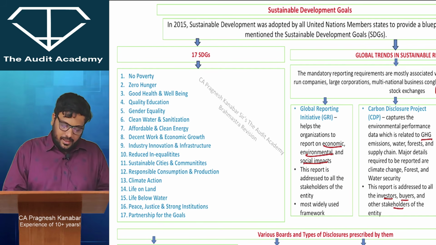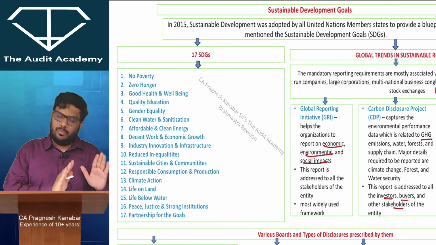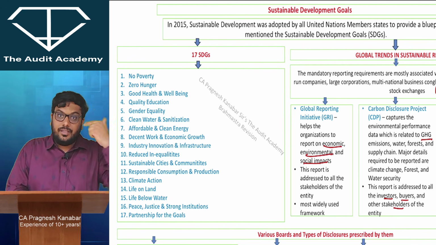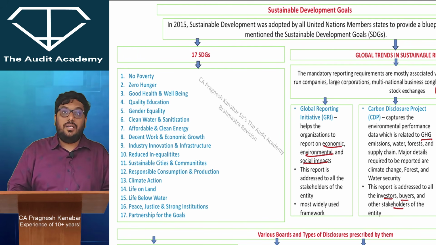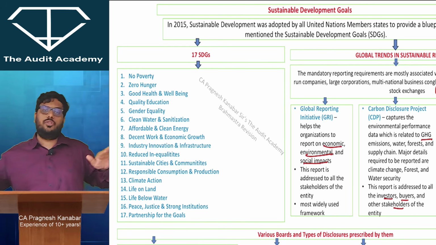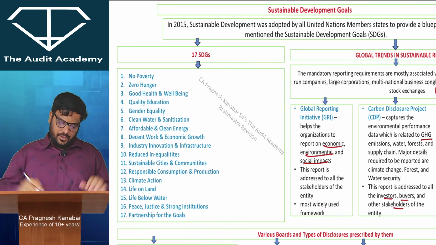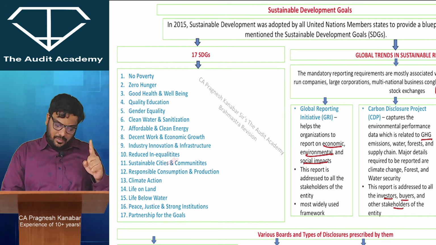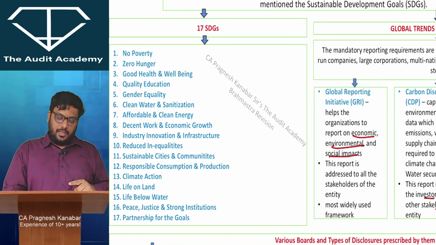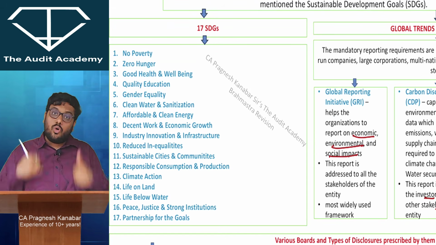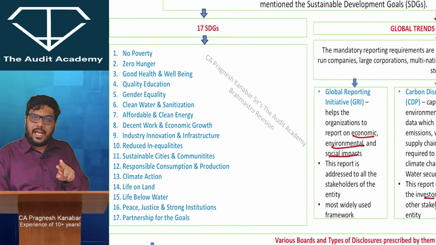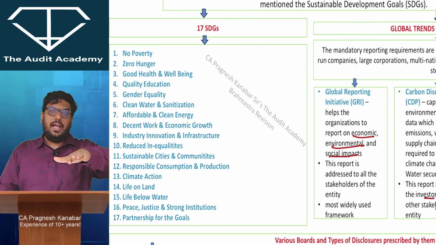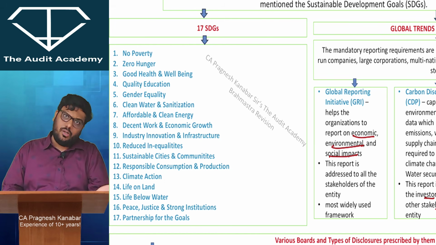All right. Then you want a work environment which should be decent. Not like EY. Then industry, innovation, keep thinking, creativity. Reduced inequalities, so all caste, creed, everyone should be given proper opportunities. And EVs, electric vehicles and stuff, sustainable cities and communities. Then responsible consumption, don't over consume. Then climate action, whatever is the pollution and stuff, taking action on that. Life on land should be sustainable, life below water also should be sustainable.